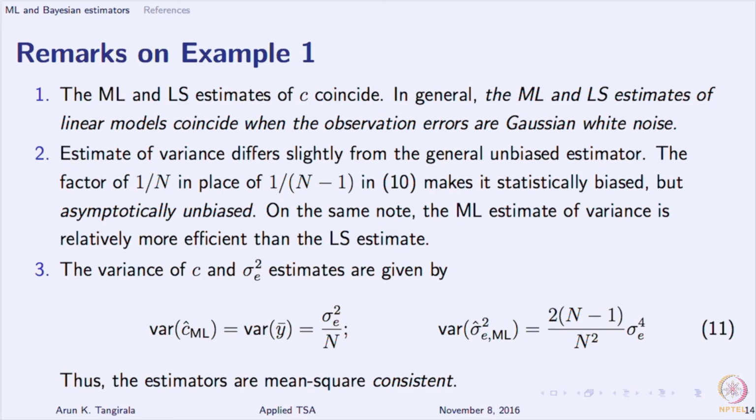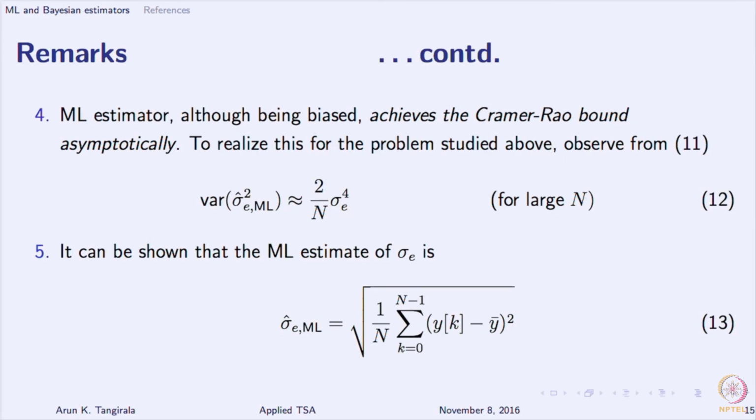Okay, so some remarks on this example. We have talked about a few things already. I am going to go past these. There is one remark that I want to draw your attention to, which is that the maximum likelihood estimate of sigma E is the same as first estimating sigma square E and then taking a square root.